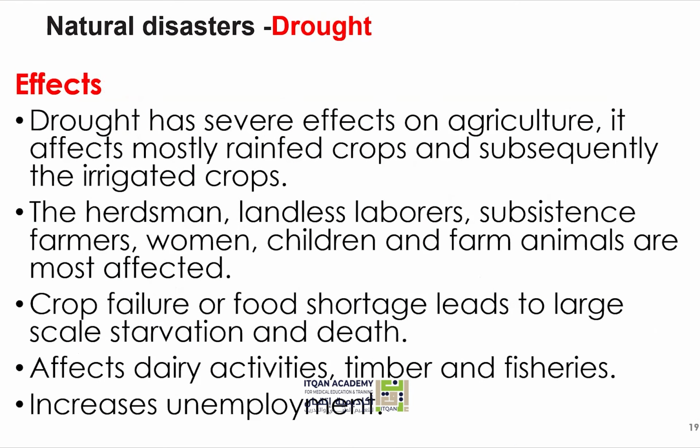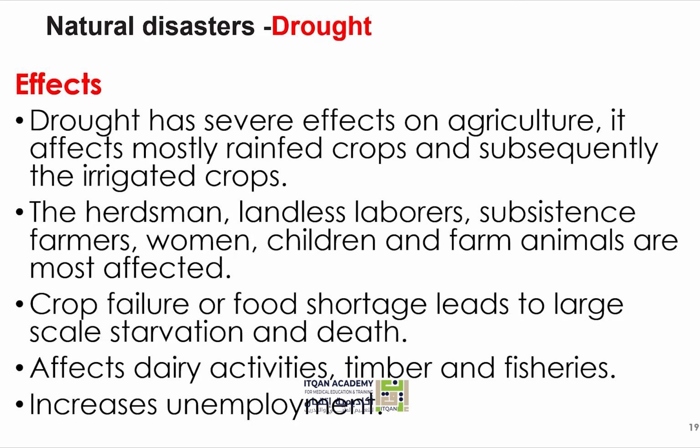The drought has severe effects on agriculture. It affects mostly rain-fed crops, especially as we say in Sudan, الزراعة المطرية, and subsequently the irrigated crops. Why does it subsequently affect the irrigated crops? As we said, because it leads to the draining of rivers, reservoirs, and also the wells, because people use them more, and also because there is no restoration of the water for the rivers and reservoirs from the rainfall.